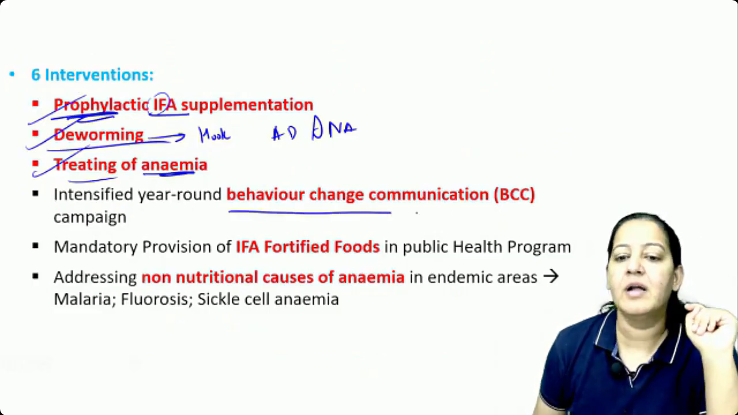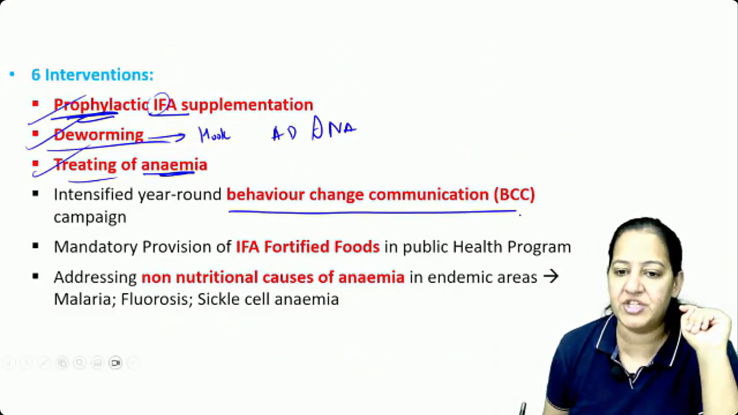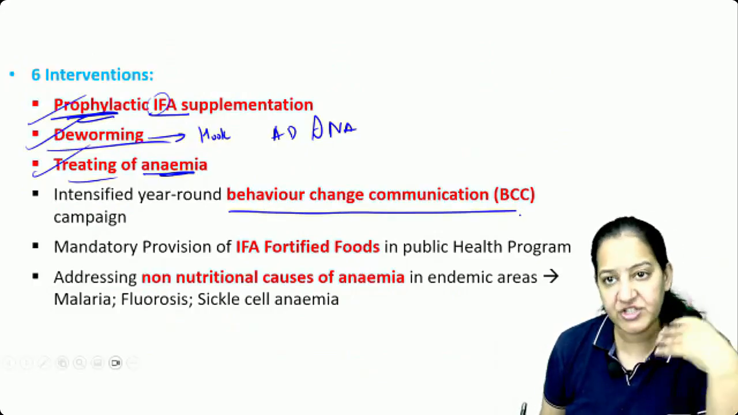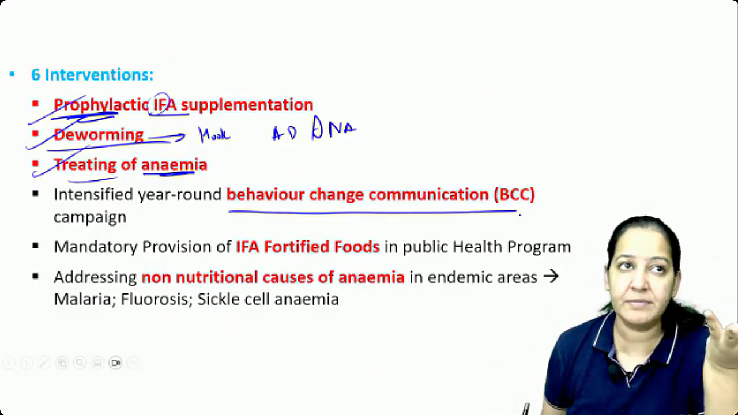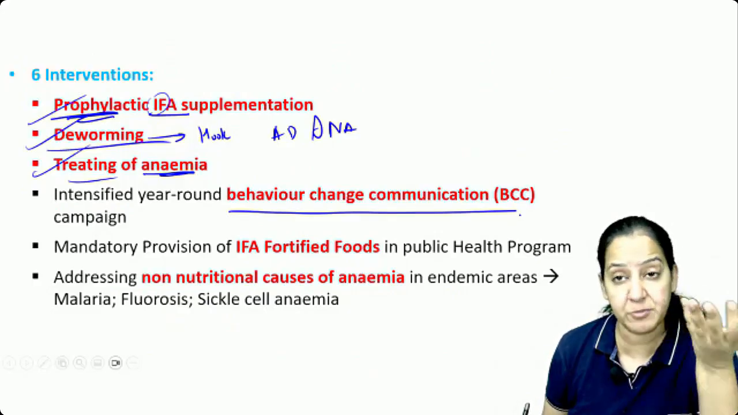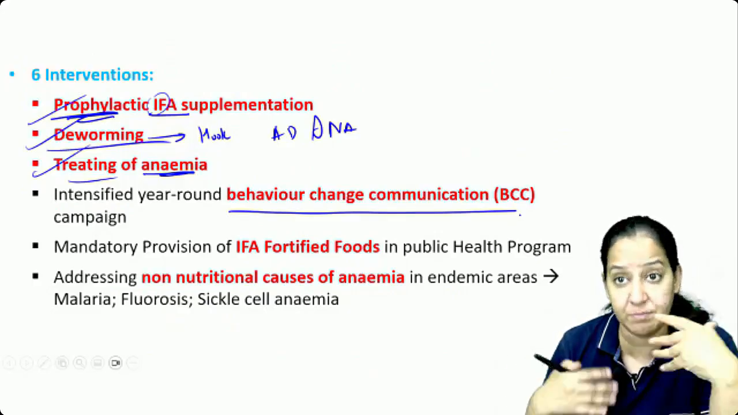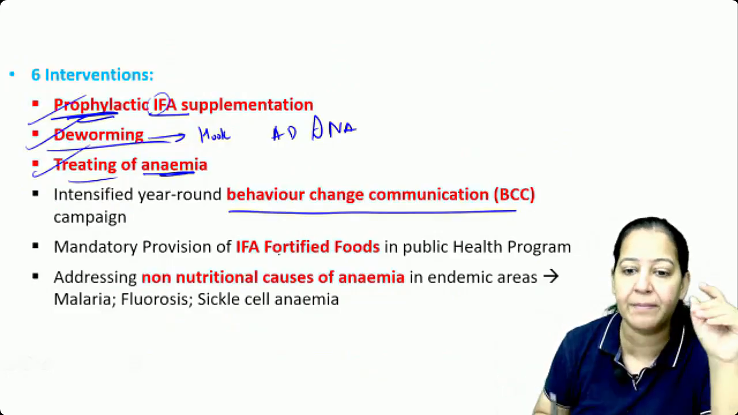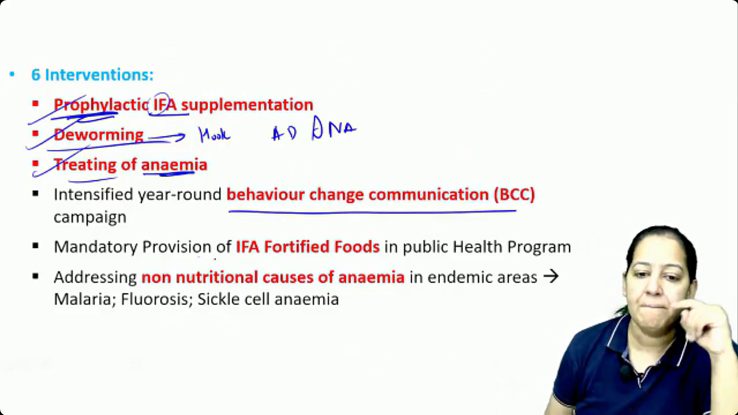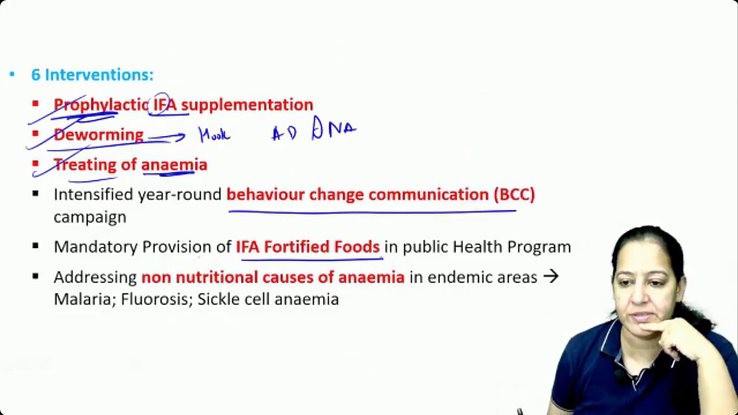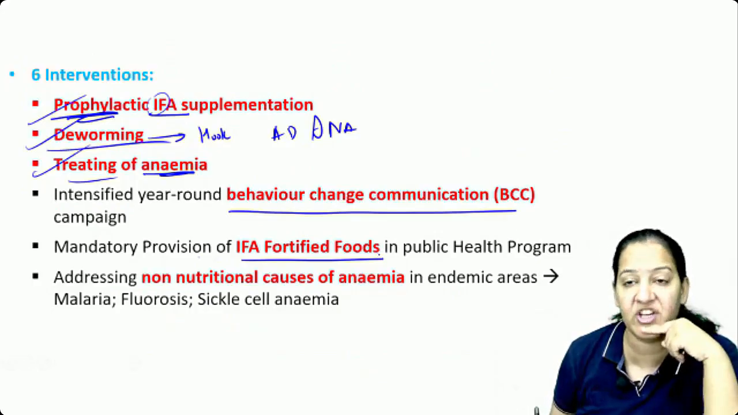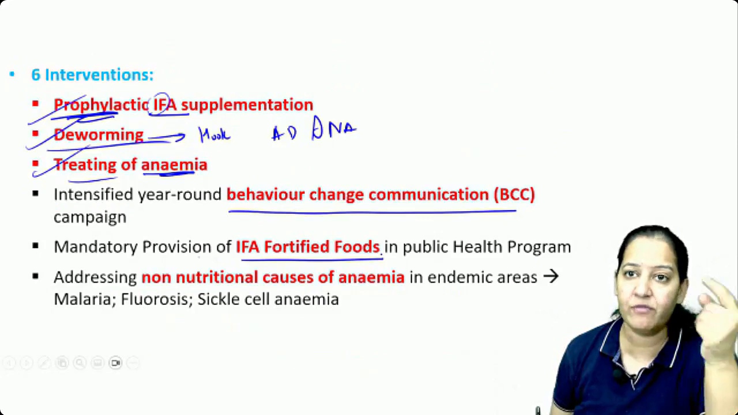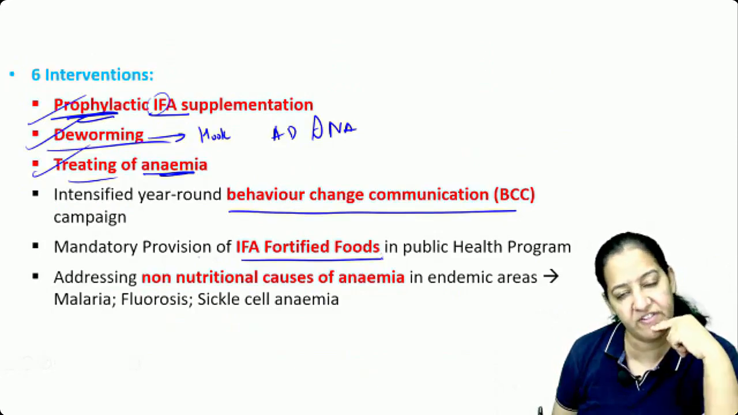Behavior change communication. Always motivate them to eat green leafy vegetables. Motivate them toward things which have iron. Motivate them to eat jaggery. You change the behavior by doing communication. Talk with them throughout the year. Then mandatory provision of fortified foods. IFA fortified foods you have to give. Iron folic acid fortification is done, like iodine fortification is done in salt, iodized salt.